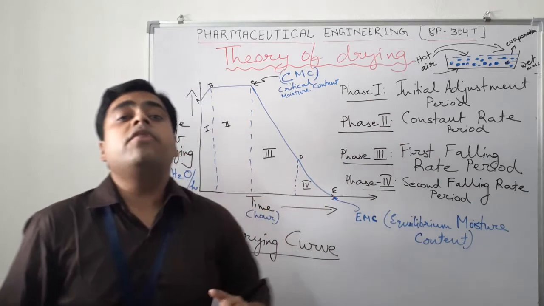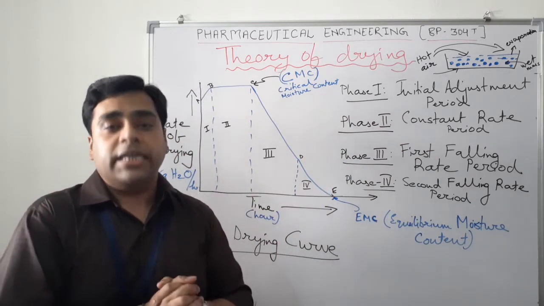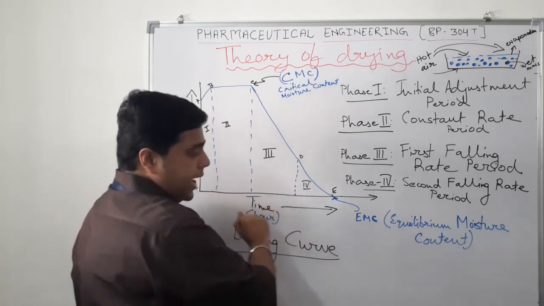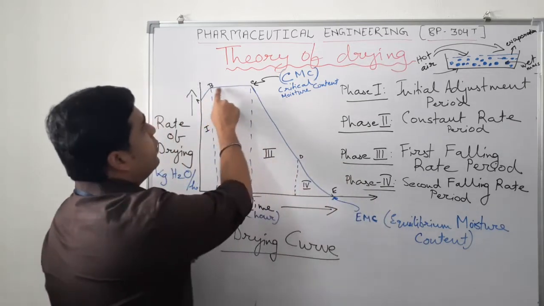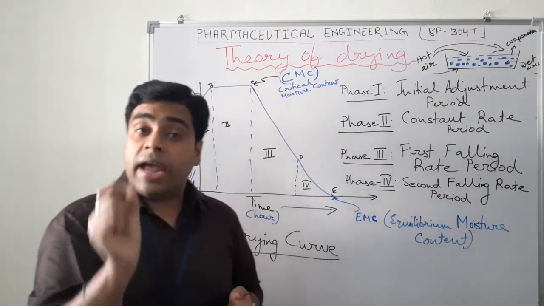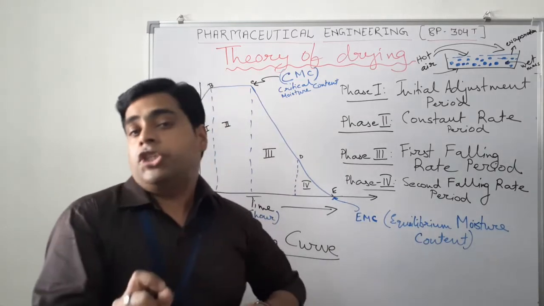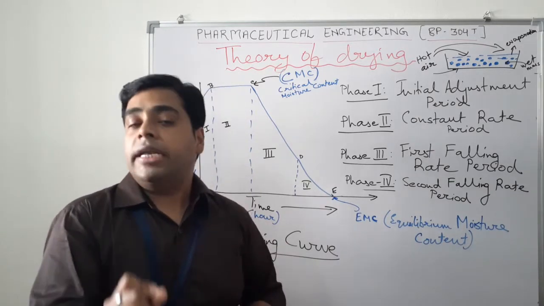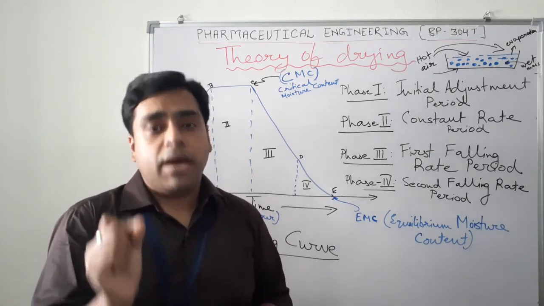Here the rate of drying is occurring at a constant level. This is a straight line. So with respect to time, as time is increasing, the rate of drying is also increasing, because this is the particular period where the maximum moisture is getting vaporized and the maximum moisture is getting eliminated from the wet mass.